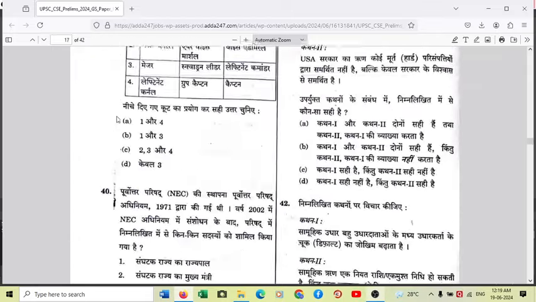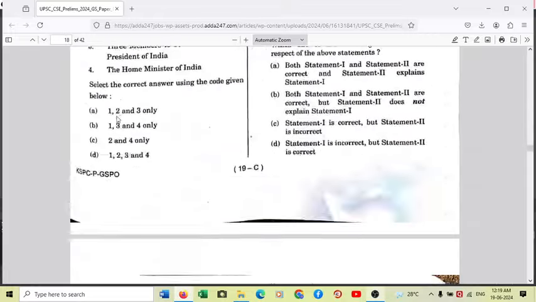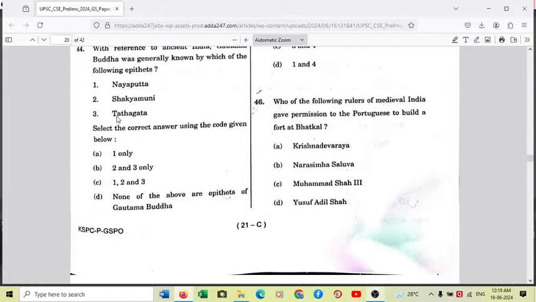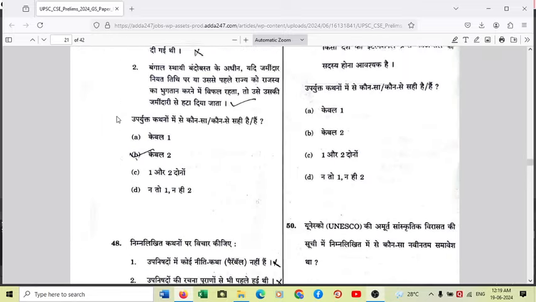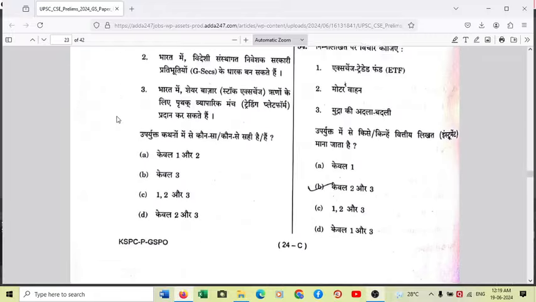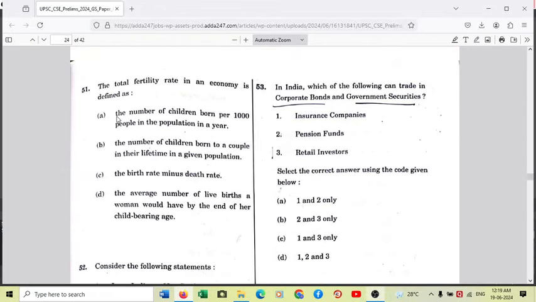History questions are there, polity questions are there, and the next geography, science and tech and environment question in set C is at serial number 51. So serial number 51 is on your screen right away, so you can have a look. The total fertility rate in an economy is defined as. So again, very simple question, very basic question, there's no need to explain also. Option D is the right answer.